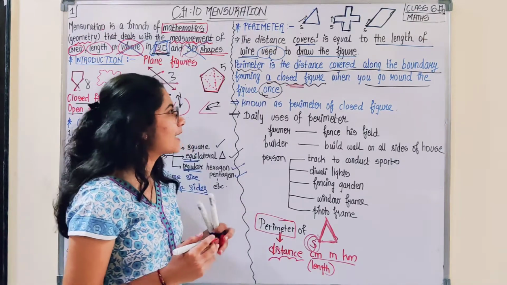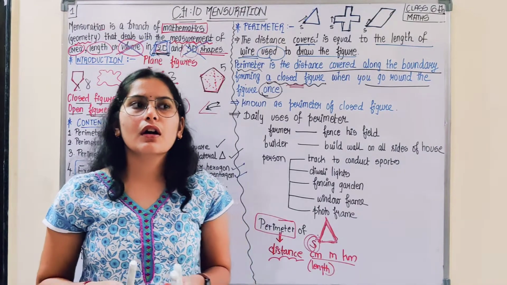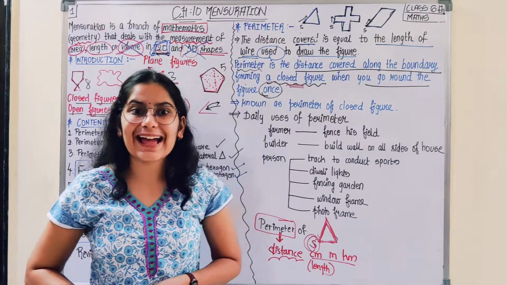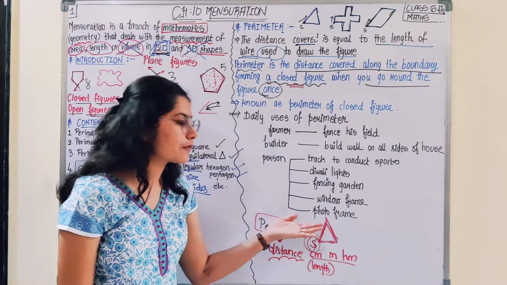I hope the concept of perimeter is very clear, and you are not blank now when I ask what is the perimeter of a triangle.